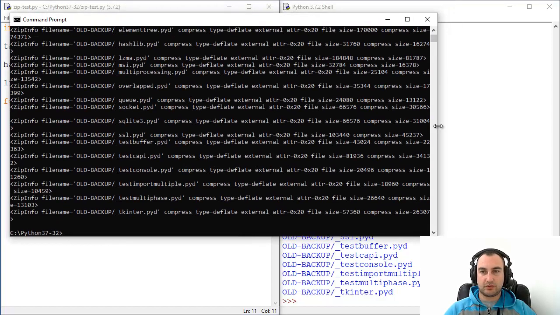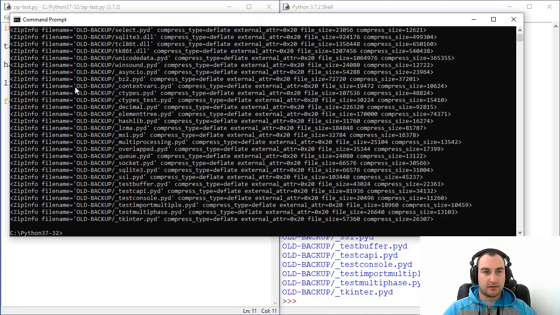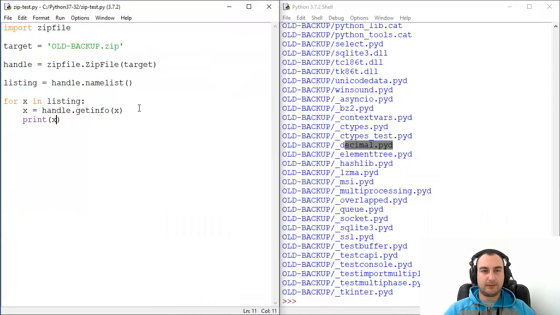Let's see individually what that means. Of course, zip file name, name of the file, name of the archive, individual names, compress type, file size before compression and compressed size after compression. So how to extract these things?